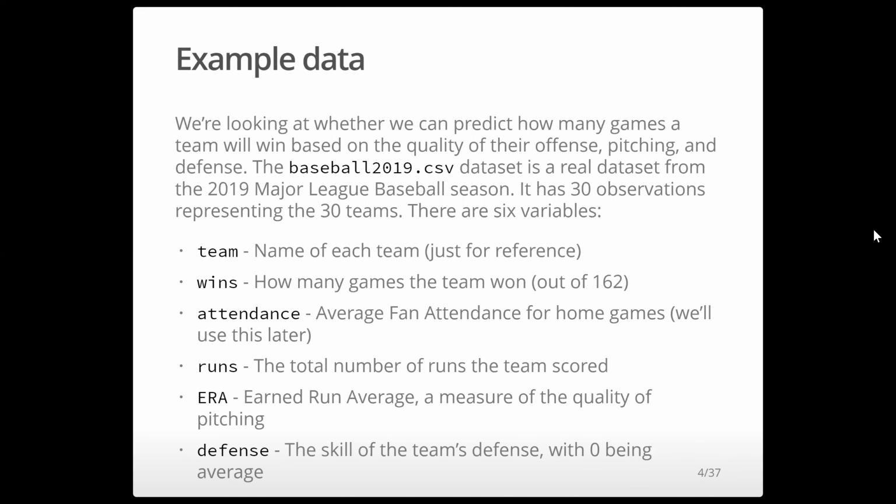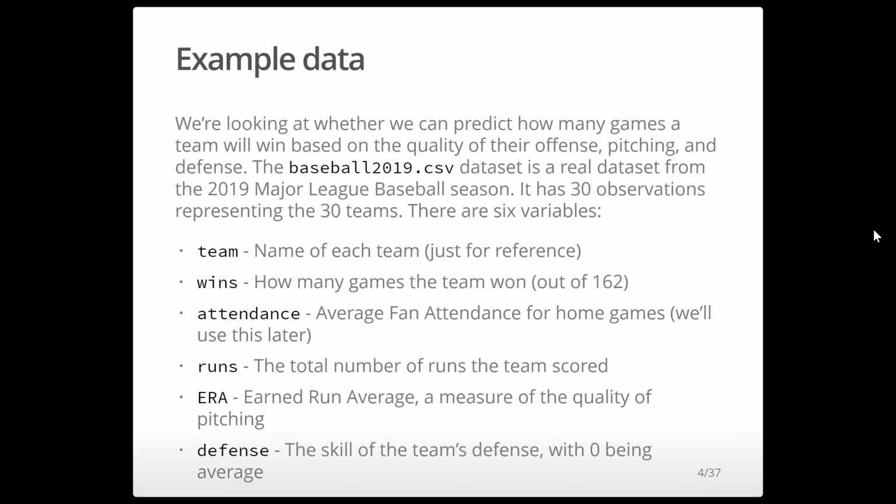So for today's example, we're going to be looking at some data about baseball. We're going to be looking at if we can predict how many games a team will win based on the quality of their offense, pitching, and defense. The baseball 2019 data set is a real data set from the 2019 Major League Baseball season. That's 30 observations, so there are 30 teams in baseball, so each row is a team.